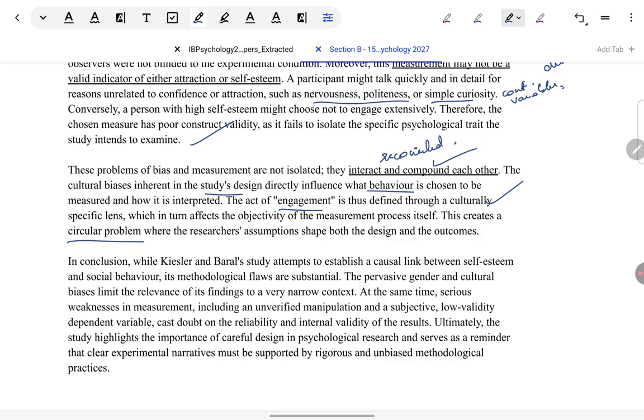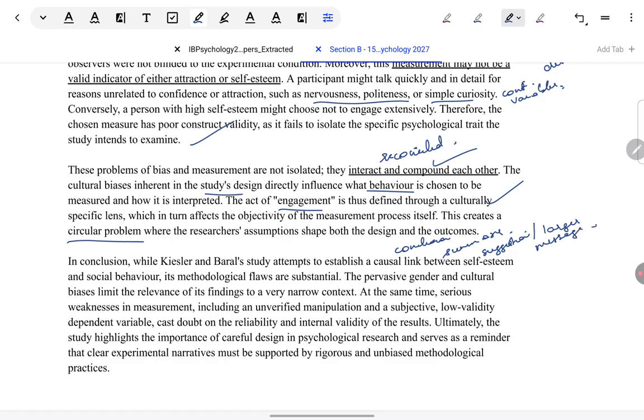Finally, there should be a good conclusion. What we mean by a good conclusion is a relevant summary which can bring across to the examiner what all was discussed. It can give them a quick review of what went through this whole essay, and a quick line at the end of either a suggestion like what future research can do to avoid these sort of issues, or just what is the larger message coming out of research done in this area when looked at from these concepts, something like that.